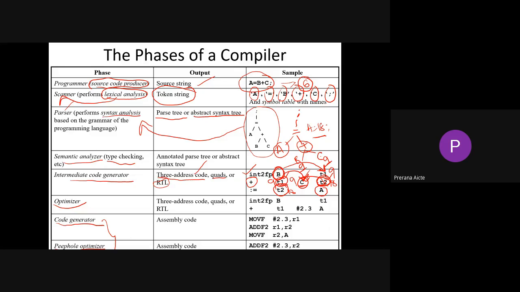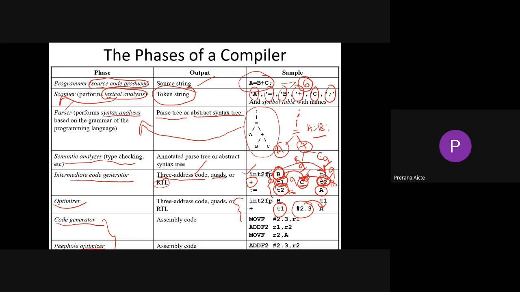So this representation, which we call 3 address code, has different representations: quadruples, triples, indirect triples. All that we are going to learn in our intermediate code generator. And coming towards your optimizer, here the intermediate code takes 3 steps, but here only 2 steps. Directly the B value is stored in T1, and T1 is stored with a particular number, and the value will be directly stored in A. Here also we prefer 3 address code, quadruples, triples, or indirect triples.